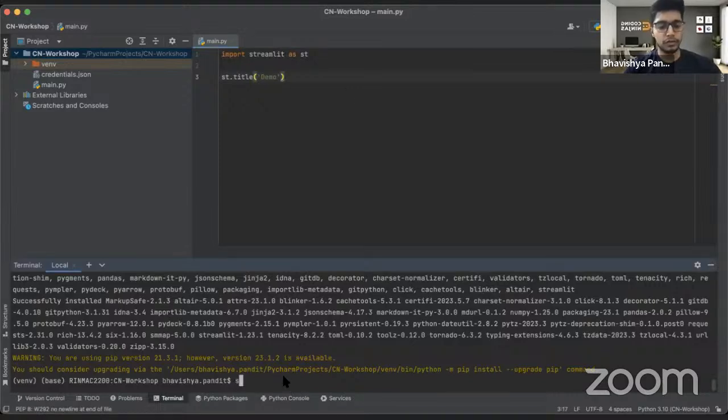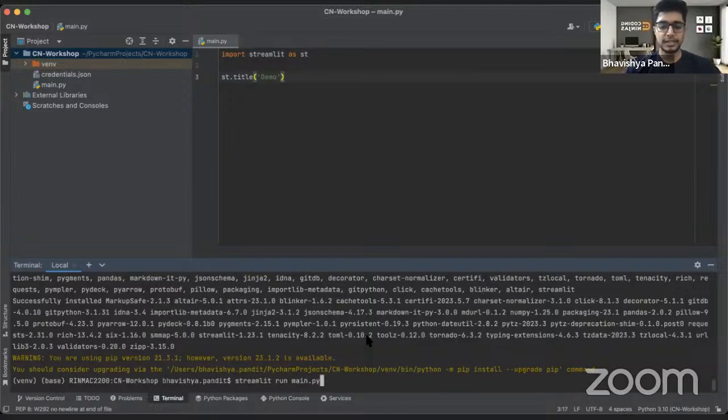So what do I have to do? I have this command: streamlit run, then the name of the file. How did I do that? You just write M and press Tab, and it will automatically complete the name for you. If the name of the file is main.py, which it should be if you're making a new project. Otherwise, if you have named it something else, then that's different.